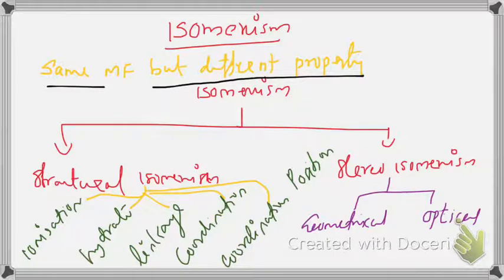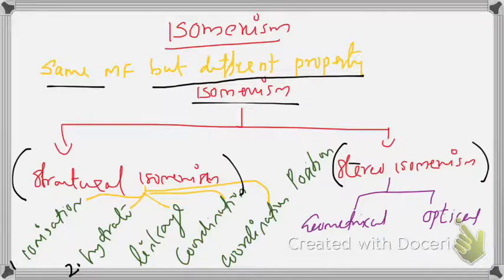In coordination compounds, isomerism can be classified as structural isomerism and stereoisomerism. Structural isomerism can be subdivided into ionization isomerism, hydrate isomerism, linkage isomerism, coordination isomerism, and coordination position isomerism.